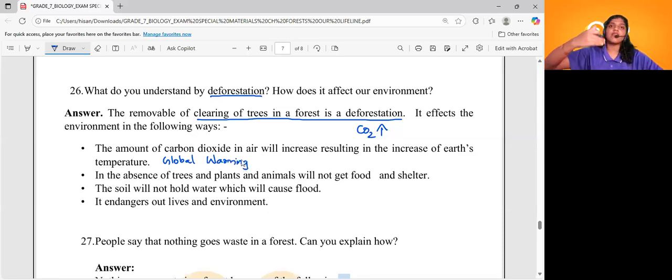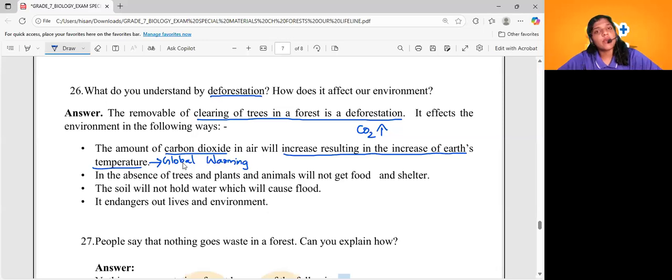If the carbon dioxide level is gradually increasing, what will happen? The temperature of our earth will keep on increasing, right? So the amount of carbon dioxide in air will increase, resulting in an increase of earth's temperature. That particular process is called global warming. So if deforestation takes place, the level of carbon dioxide increases. As a result, global warming will take place.